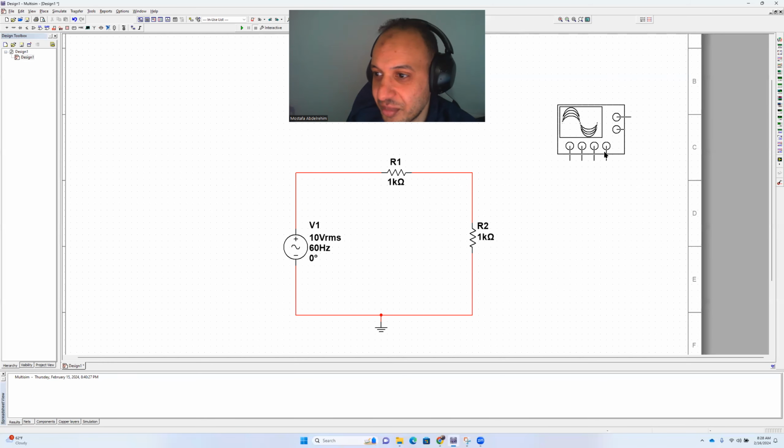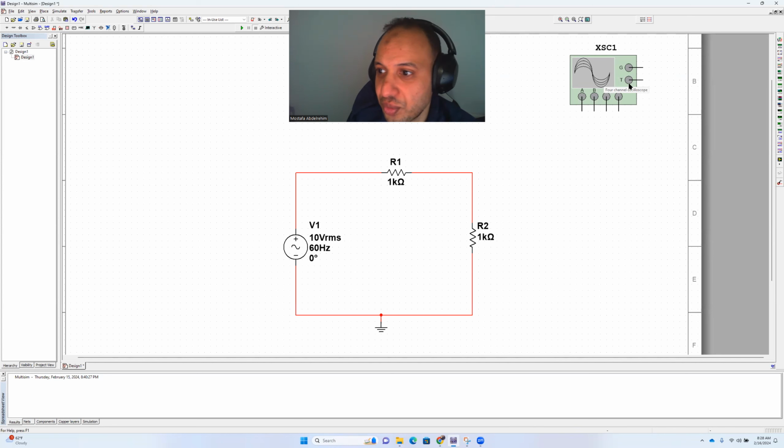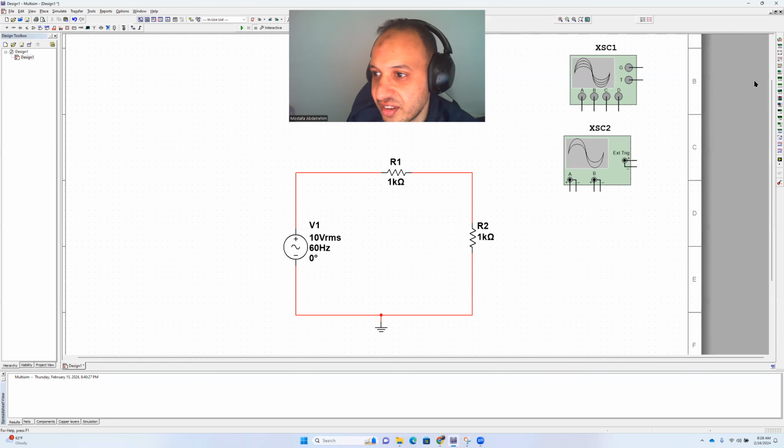Yeah, this is basically the multifunction oscilloscope, the four-channel oscilloscope. And I believe you also have, yeah, this is the basic one here, maybe number 4, oscilloscope. If you hover over it, you see oscilloscope. Once you hover over any one of them, you're going to see what it is basically.